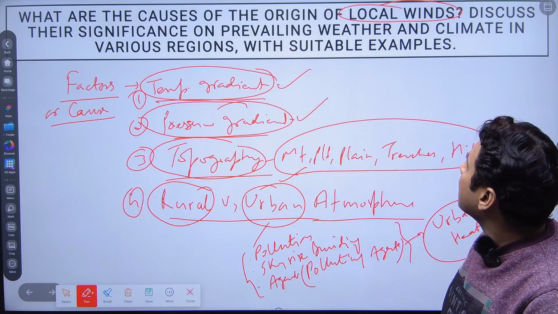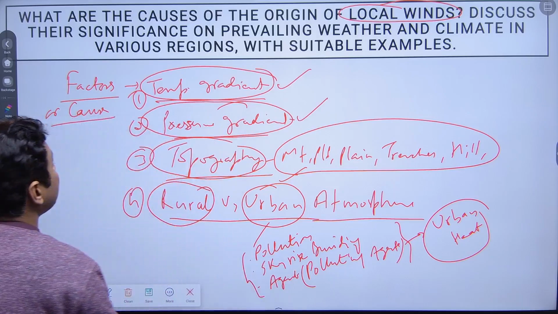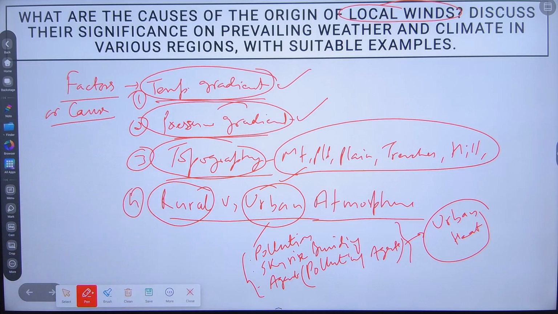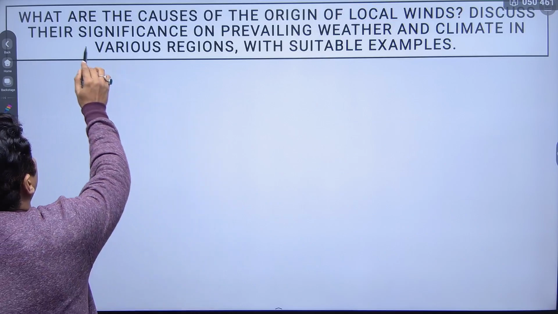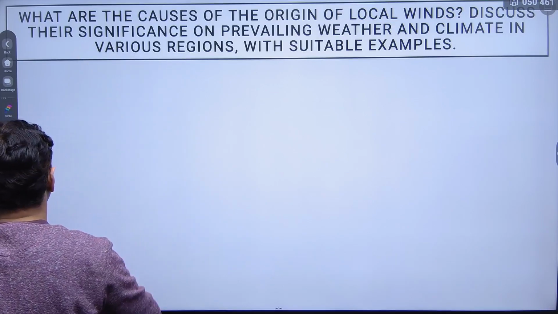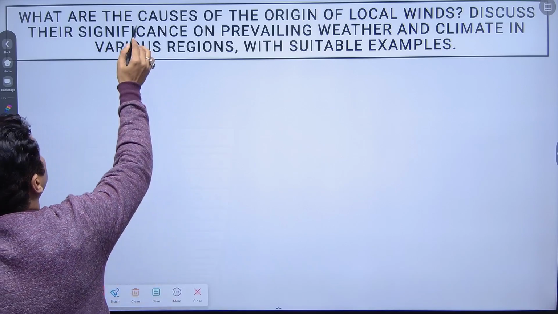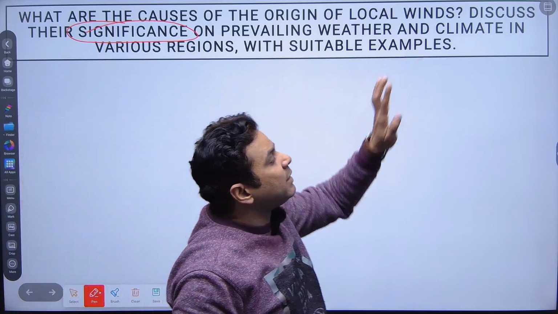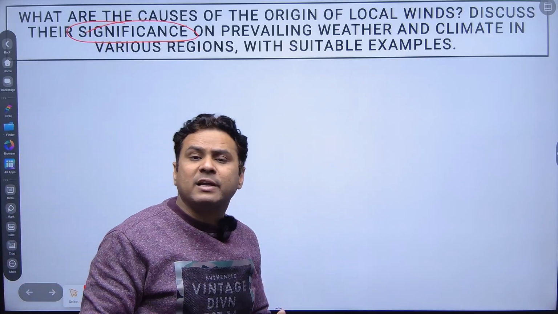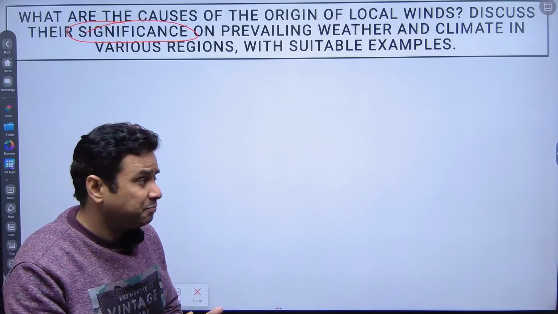Now we'll talk about the second part of the question: discuss their significance on prevailing weather and climate in various regions with suitable examples. How is their significance on prevailing weather and climate, meaning whatever the climatic or prevailing weather conditions are in a particular region?